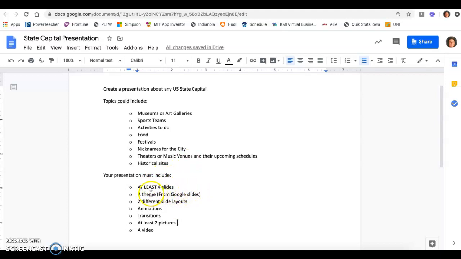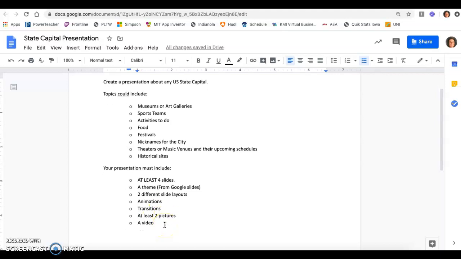Can you select a theme? Layouts. Animations, just as a reminder, animations are when the words or maybe pictures come in a different way to the slide. So maybe they spiral in or maybe they come from left to right. Transitions are when, as you go from one slide to the next, there is something fancy. So animations and transitions, those two. And you'll include 2 pictures and a video.